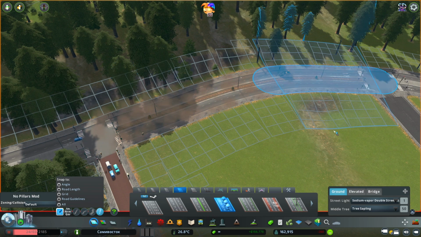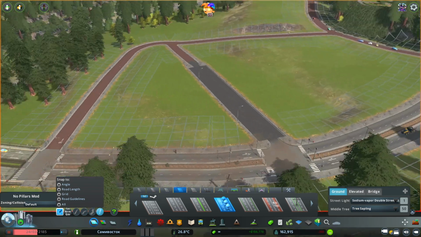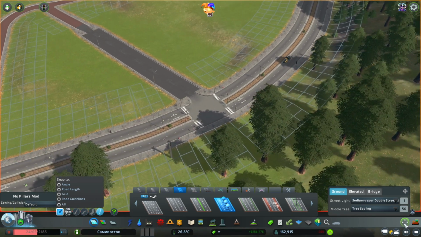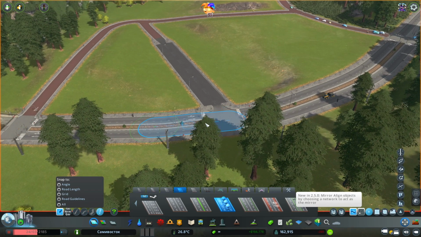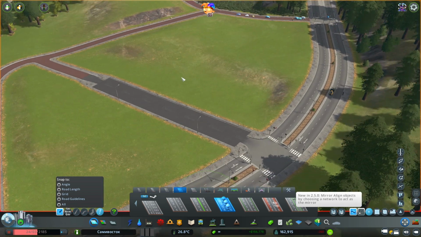Okay, I don't know what that's doing. It's not changing the distance between trees. So whatever then, do whatever you want. Okay, this height here, it's a little bit weird. Make that go down there like that. So I've flattened out this area here.